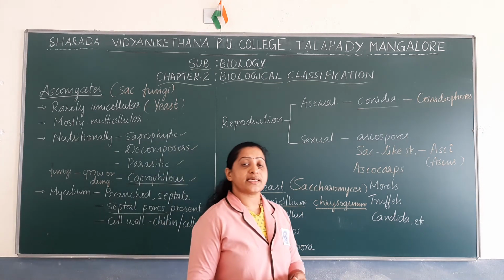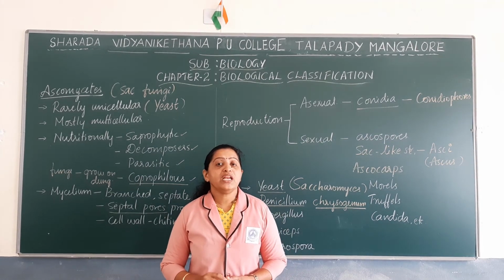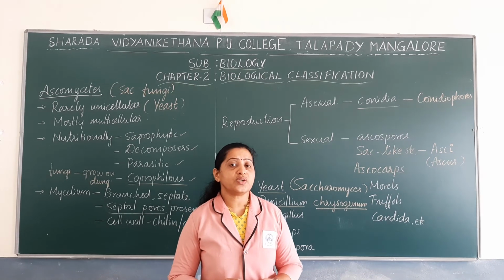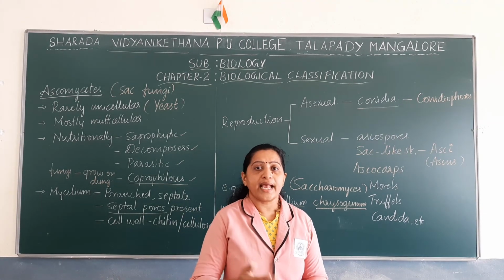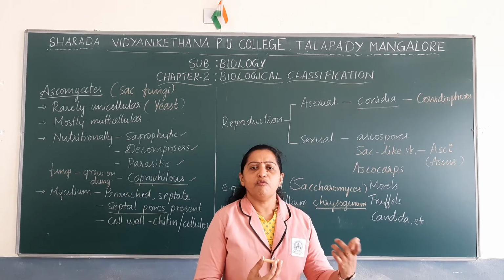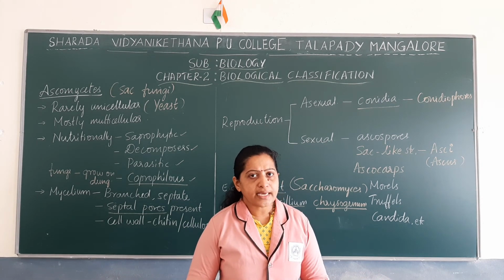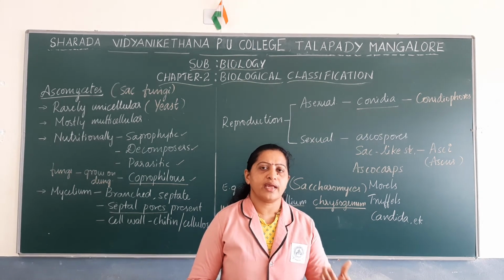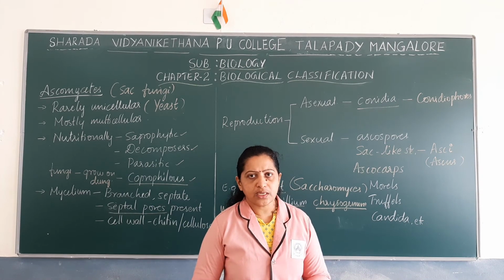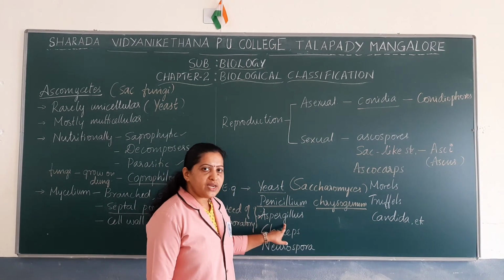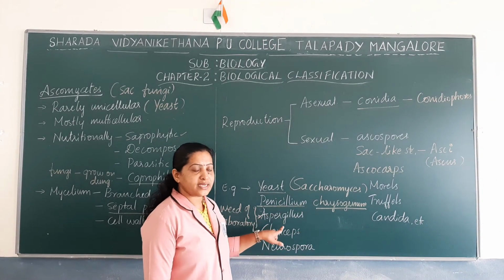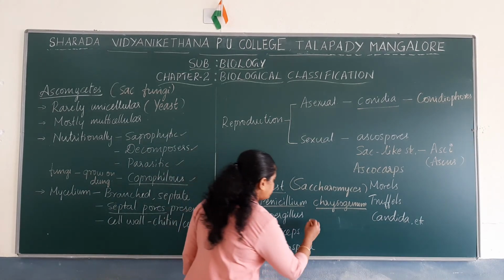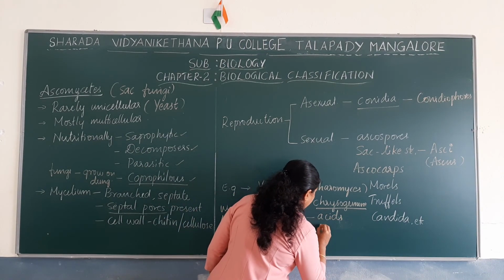And Aspergillus is extensively used in industries, mainly for production of acids as well as enzymes. You know that there are various industries where acids and enzymes are commercially produced. So how do we get enzymes and acids commercially for laboratory purpose or any other uses? Mainly they are produced in certain industries, and most of the industries use the ascomycete Aspergillus for production of acids as well as enzymes.